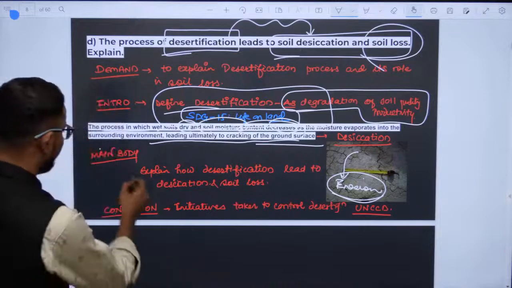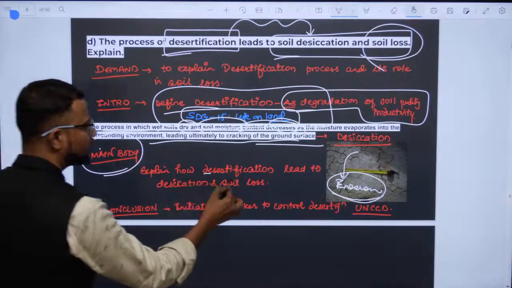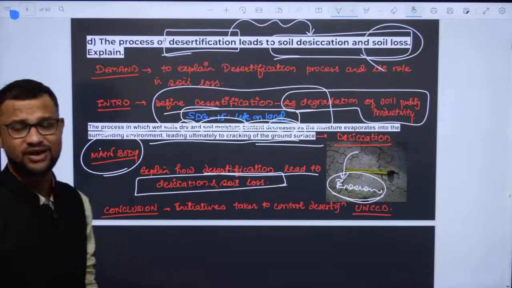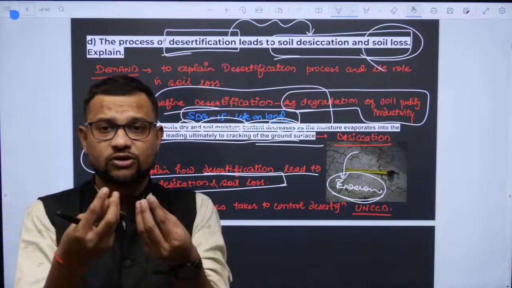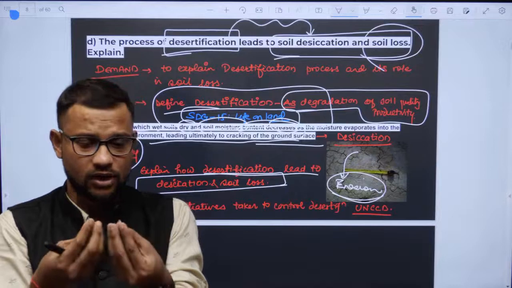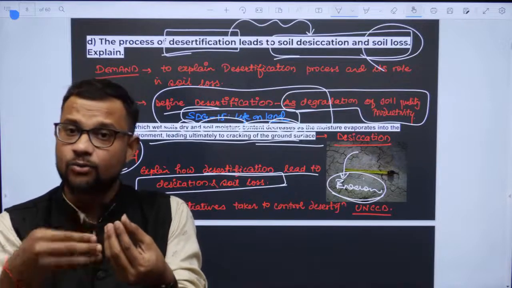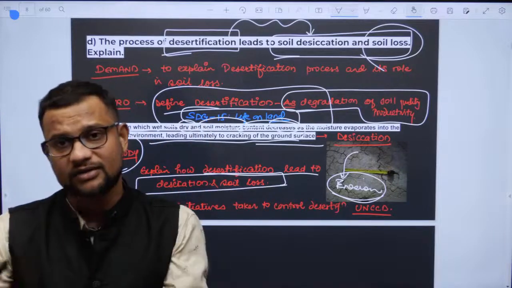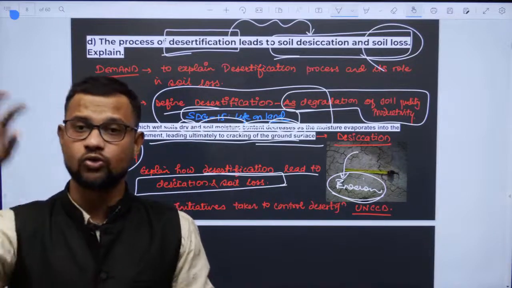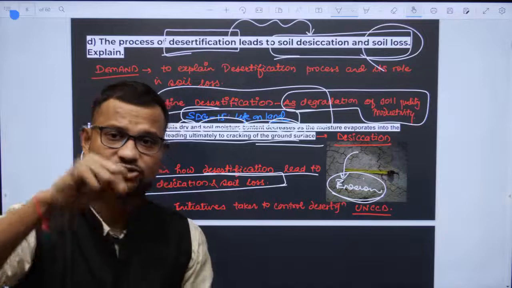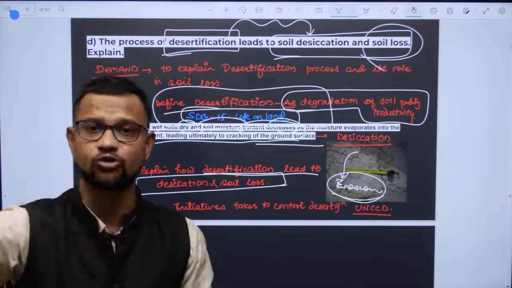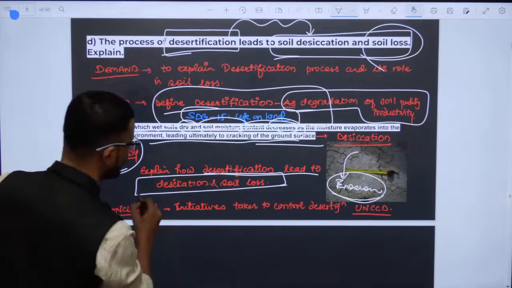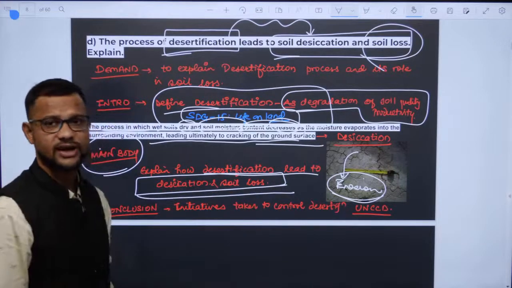Explain in the main body how desertification leads to desiccation and soil loss. Obviously it leads to loosening of the bond between soil particles. The soil is now more prone to erosion, leading to loss of soil. Then desertification leads to loss of plant species, and watershed mismanagement ultimately leads to desertification, and then desiccation and soil loss.